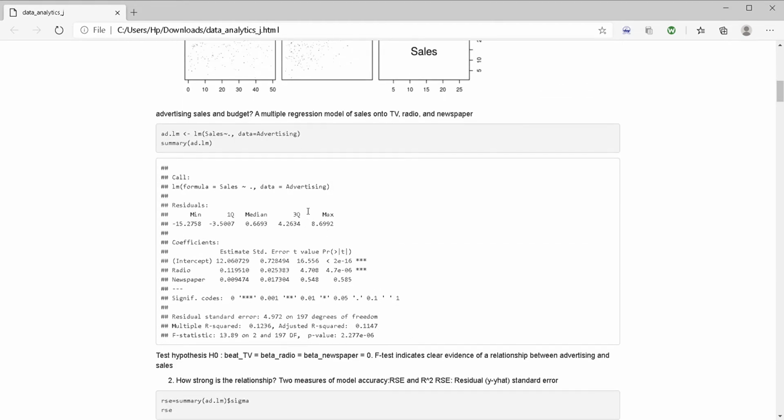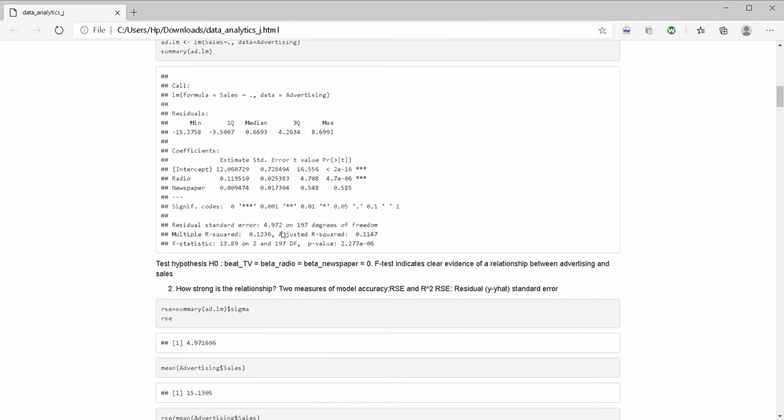Now, how are the advertising sales and the budget related to the TV, radio, and the newspaper? So we are going to make a linear model between the sales and all three medias, and the data is the advertising data set, as you all know. Here is the summary for our linear model.